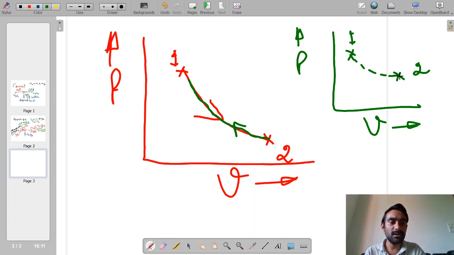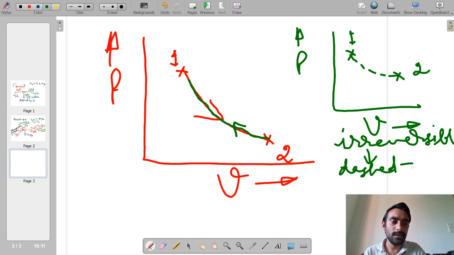So for an irreversible process we use a dashed line to plot it on a property diagram. However, for a reversible process, we show it with normal solid lines. So with this, I'll conclude the discussion on the concept of reversible processes.